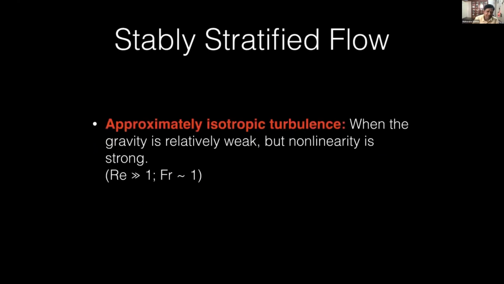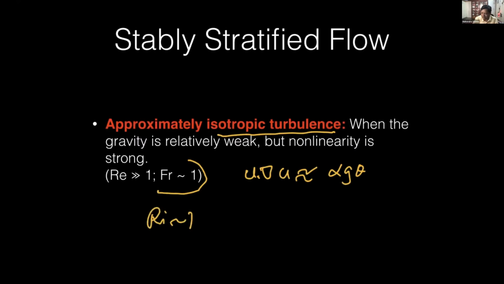We focus in this talk on a very specific regime where the flow is approximately isotropic. Here we assume that the nonlinear term U dot grad U is of the order of the buoyancy term, alpha g theta. So we are assuming that the Froude number is order 1. That's where we can assume isotropy, and our Richardson number is order 1. That is the regime we are in, and we will keep the Reynolds number reasonably high. So we want the turbulence and we want the flux.